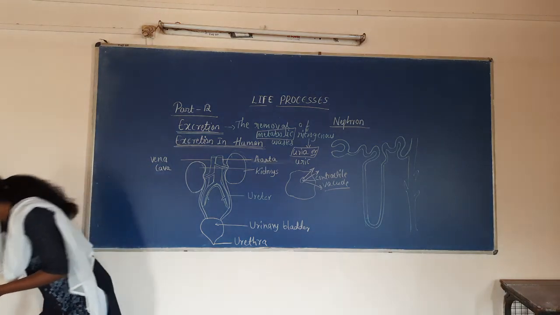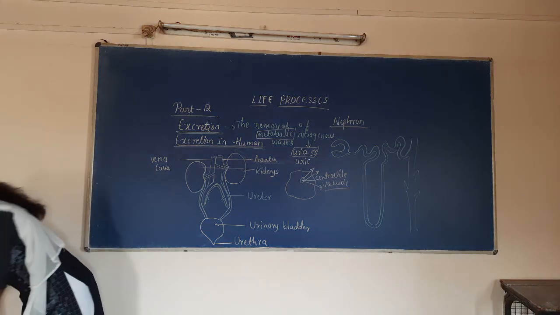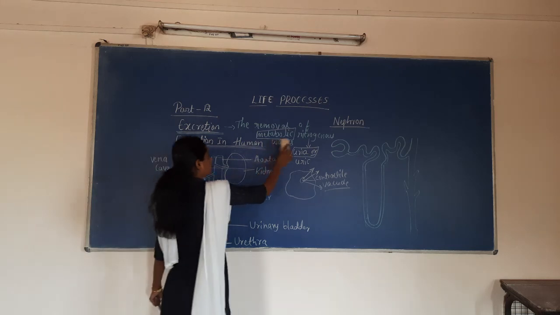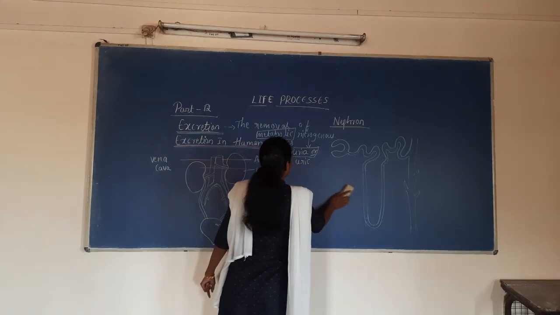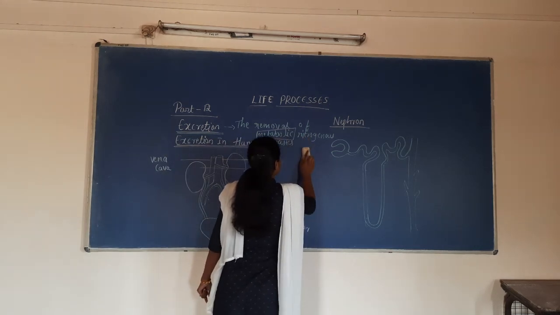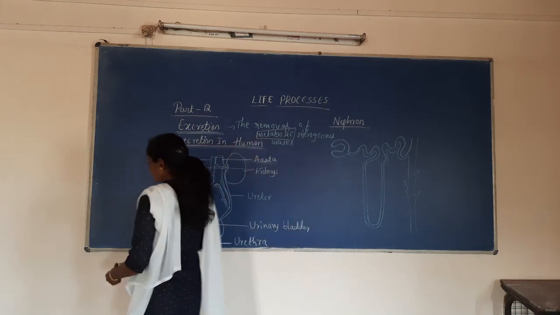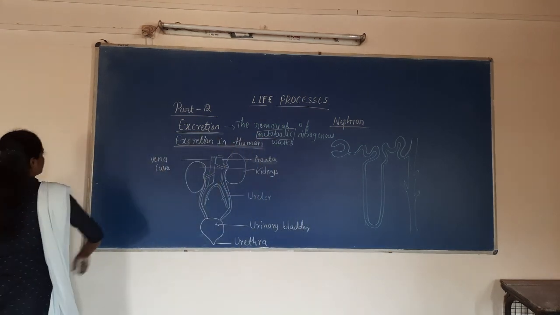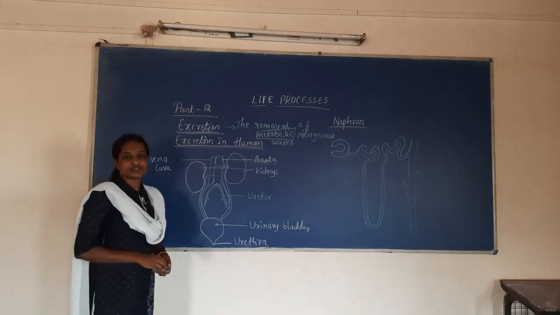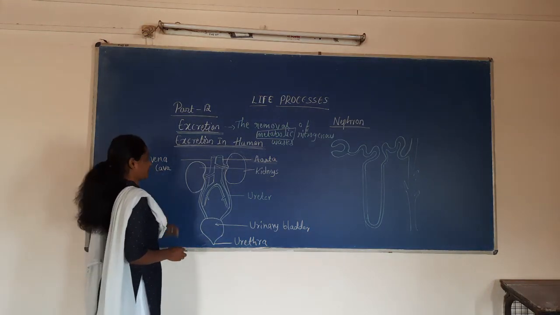You might have studied the excretory structures in the human body in your lower sections. What are the excretory structures from which the human excretes his nitrogenous waste? Those are kidneys.